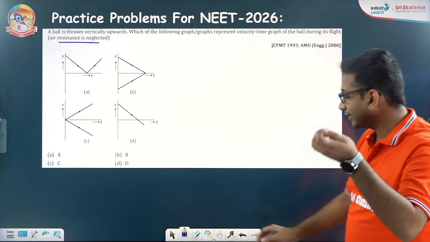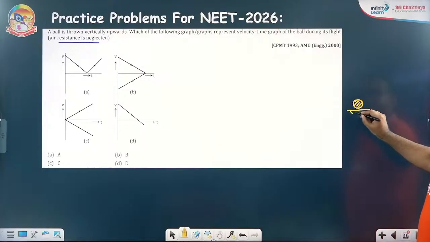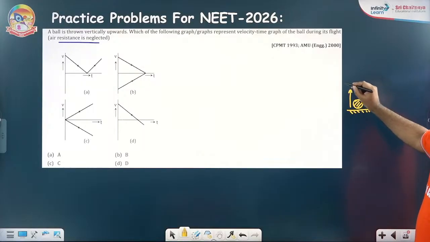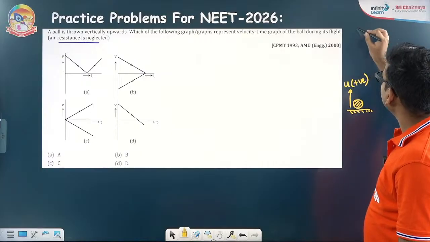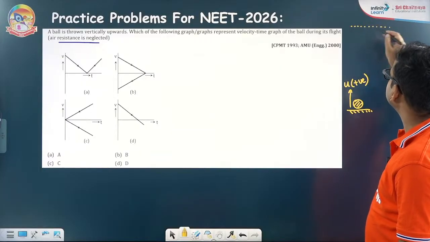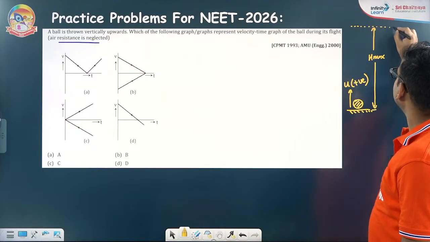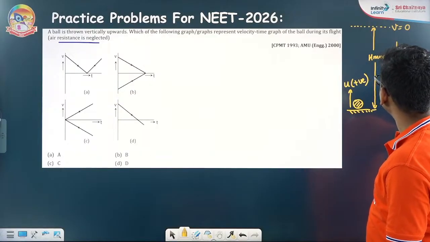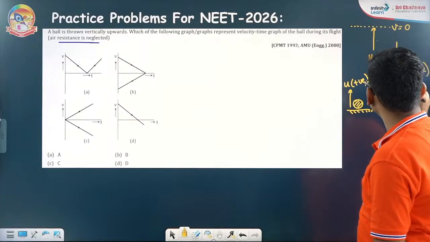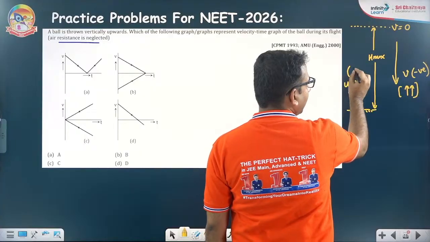A ball is thrown vertically upwards. So the situation is that there is a ball. It is thrown vertically upwards with some initial velocity that is naturally positive. And all upward things are taken to be positive and downwards are taken to be negative. It will go and somewhere here at h max, its velocity will be zero. And then in its downward journey, the velocity must be negatively increasing. In its upward journey, it was positive and decreasing.